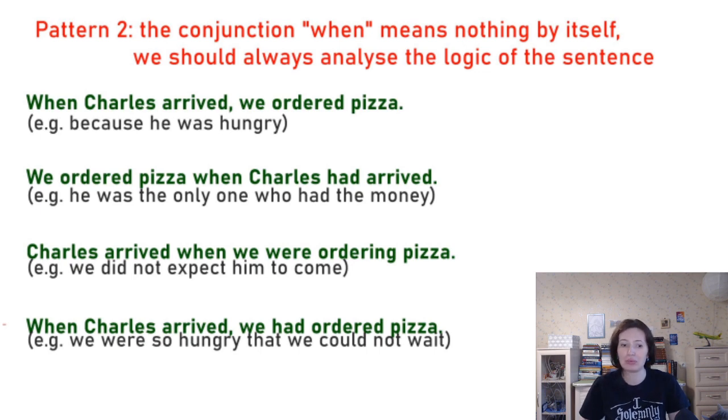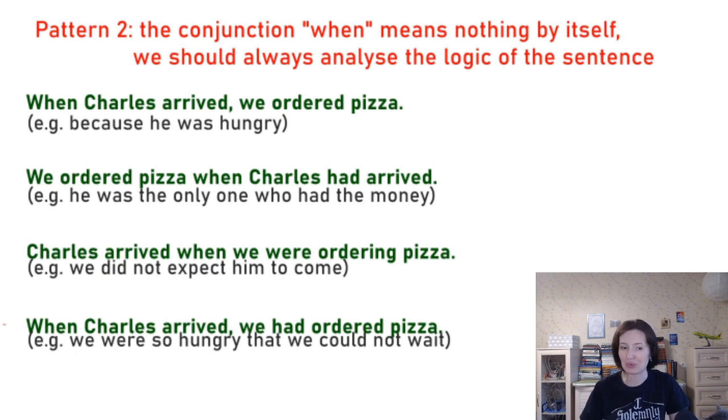For example, Charles was the only one who had the money, or we couldn't choose without Charles, or Charles is such a leader that he always decides which pizza everybody eats, right? So there was this important connection that we had to wait for Charles before ordering pizza. Charles arrived when we were ordering pizza, so past continuous plus past indefinite plus past continuous. In this case, these two actions are not related. Charles arrived is a single action and ordering pizza is a background for that action. So we had our own logical life and we were ordering pizza and just at that same moment Charles arrived. So these two actions were not connected, right?